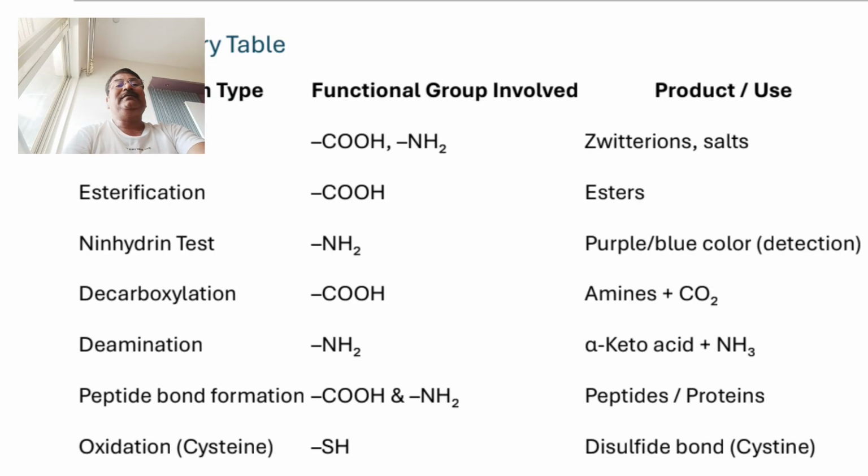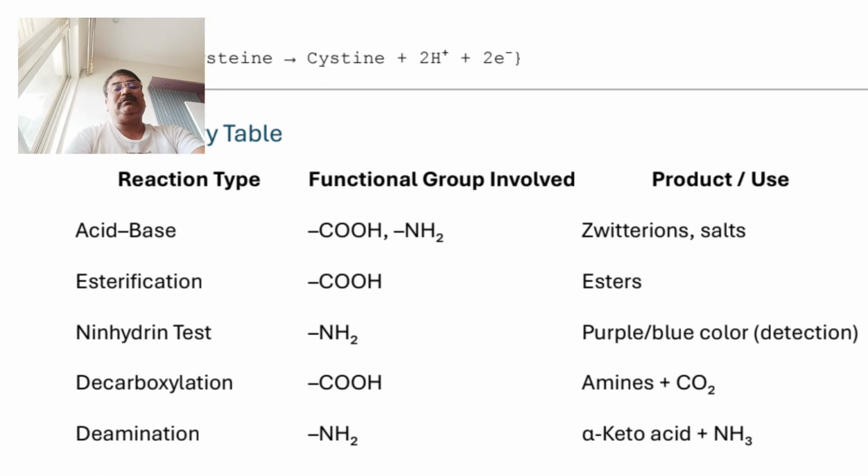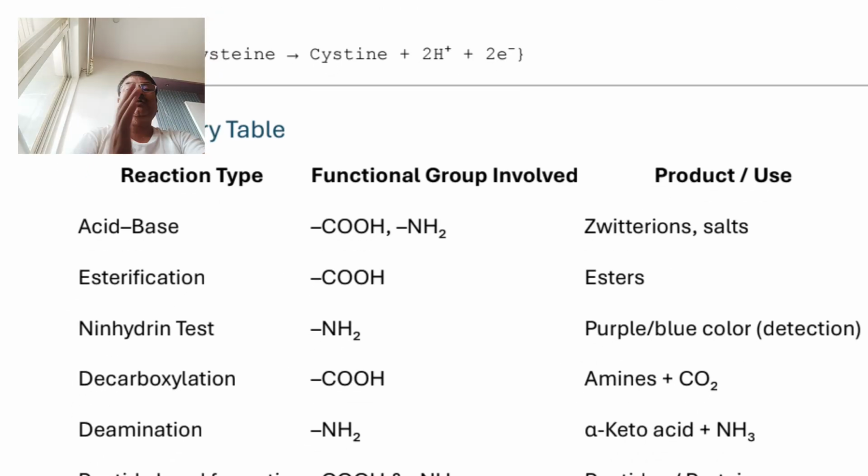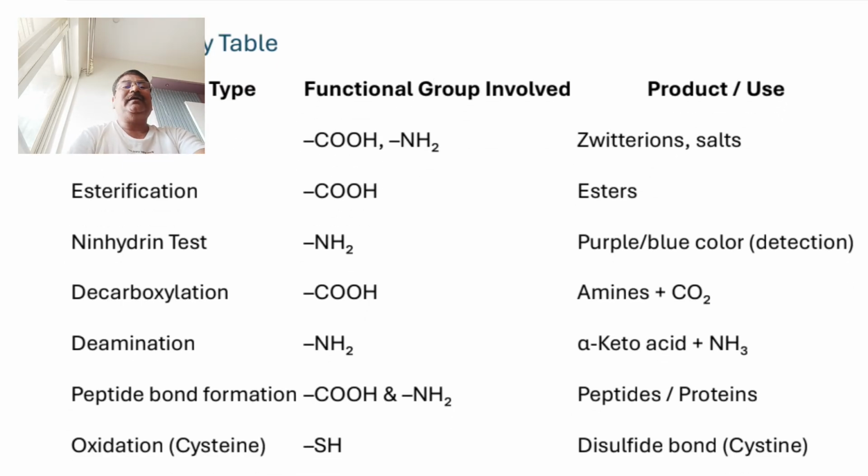So these are some of the reactions, simple reactions but continuously taking place in amino acids, so that esterification, acid-base reactions, decarboxylation, deamination take place and different products are observed. So these are some of the reactions which are shown by various types of alpha amino acid. Okay, thank you. Listen to the video carefully, see all types of slides, and these reactions are very easy to understand. Okay, thank you.